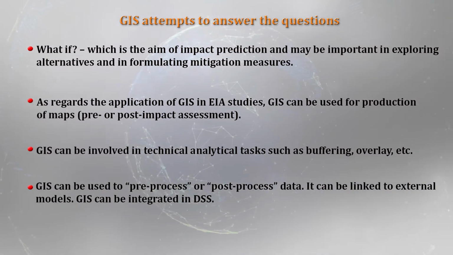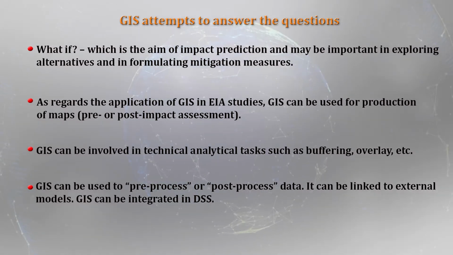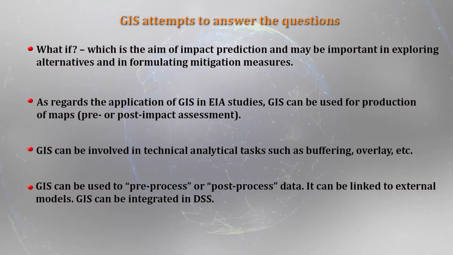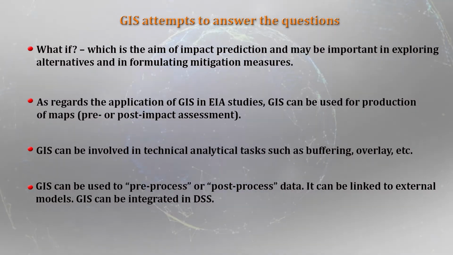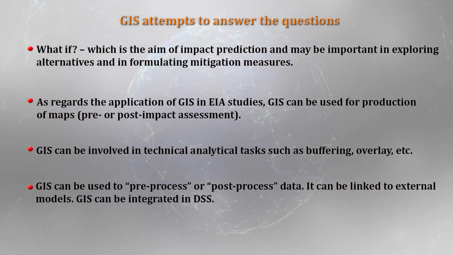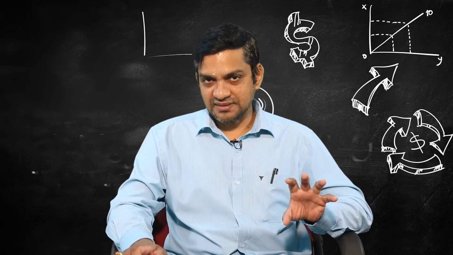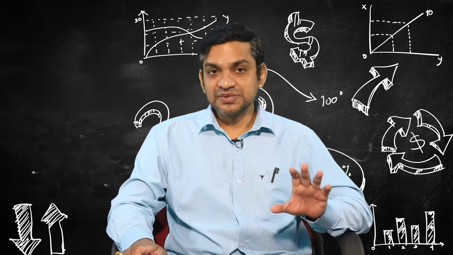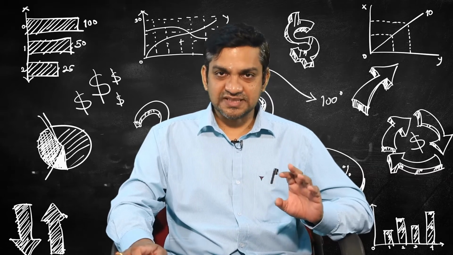And the next two applications, if you look at it, are that GIS can be used to handle pre-processed data or post-processed data. So, in that sense, GIS can be linked with any kind of external models. When I talk about models, I mean GIS can be very much integrated in a decision support system, a kind of expert system. It can be very well built into the decision support system. So, GIS has a lot of applications as far as environmental impact assessment is concerned.